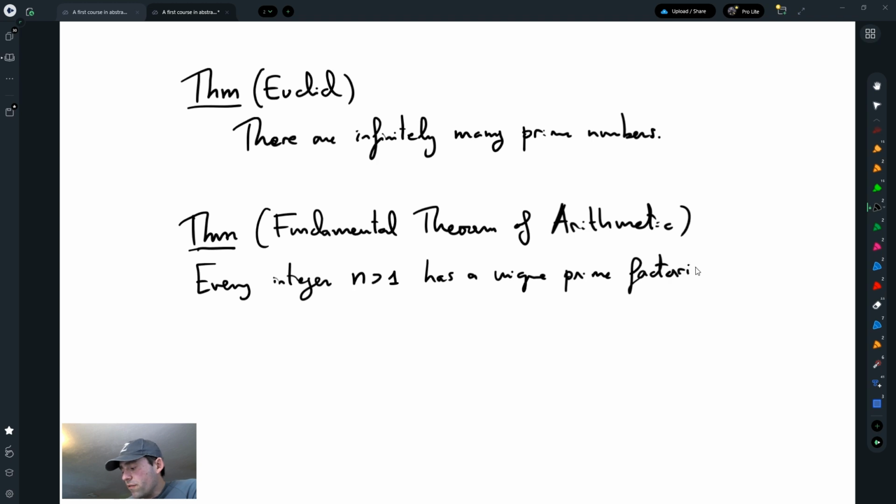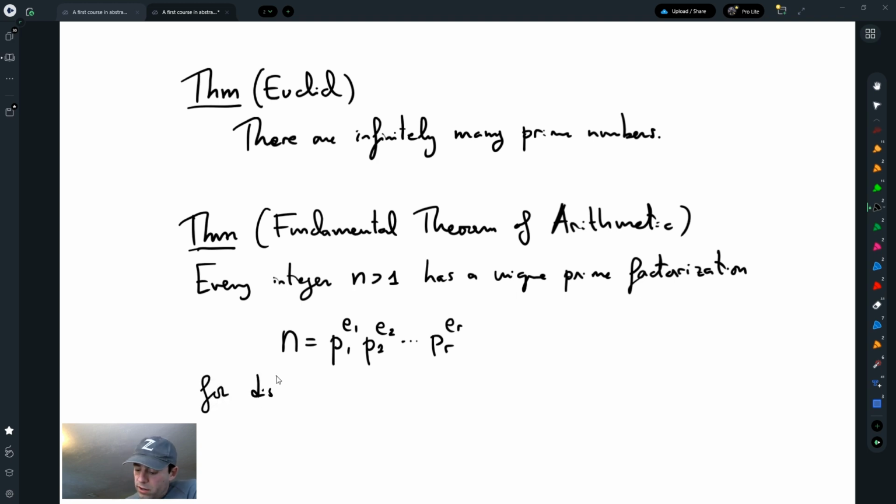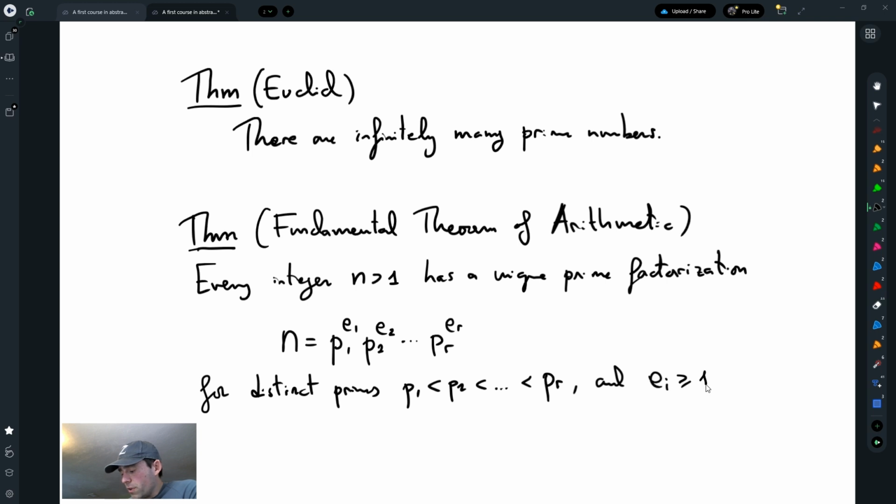So there is a prime factorization, and it is unique when we write it as p1 to the e1, p2 to the e2, times pr to the er, for distinct primes p1 less than p2 and so on, so we write them in increasing order, and exponents ei bigger or equal to 1.